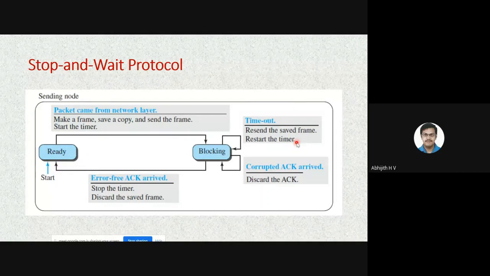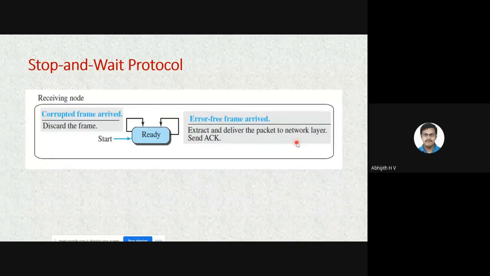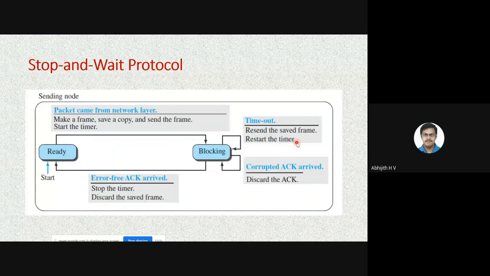Now the third case: the sender has transmitted the data to the receiver, and the receiver received it properly and sent the acknowledgement, but due to some problem in the network, the acknowledgement got corrupted. In this case also, the sender will discard the acknowledgement and wait for the timeout period. Once the timeout occurs, it will retransmit the data and start the timer again. This is duplication.